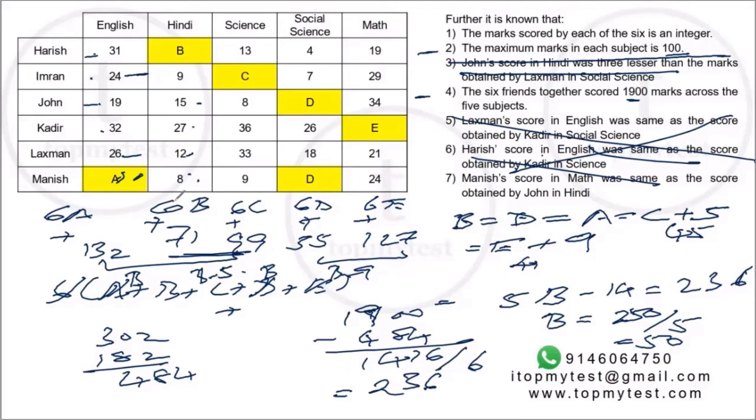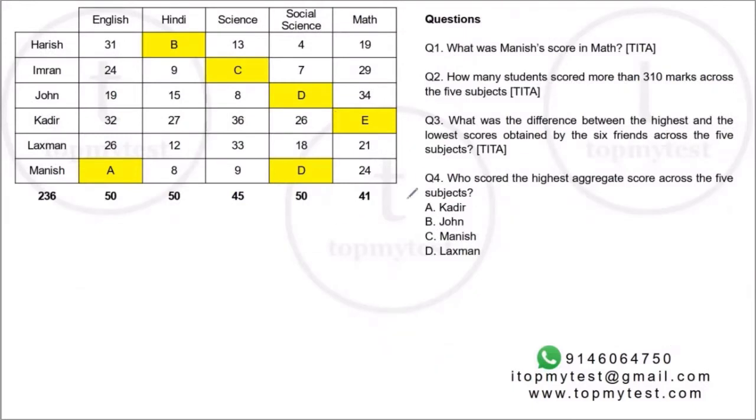We know the total A to E is also 236. Once that is done, I think the rest of the questions should be solvable. So I've written this down. All the madness is now over. So let's see what the questions are now. What is Manish's score in math? Manish is E plus 24, 41 plus 24 is 65.